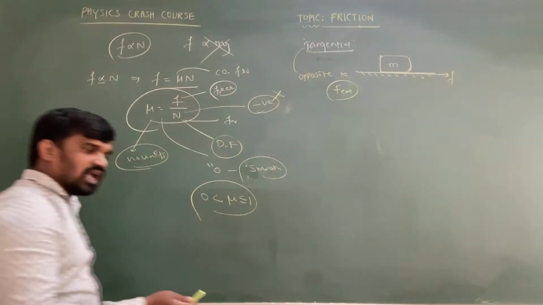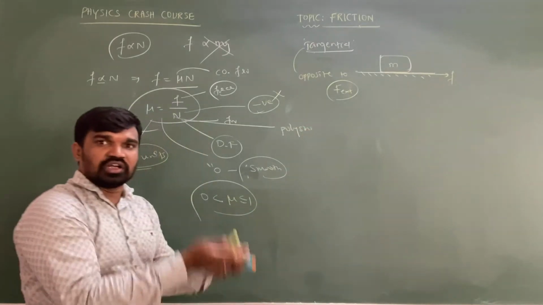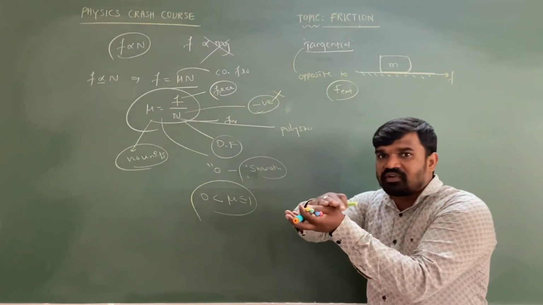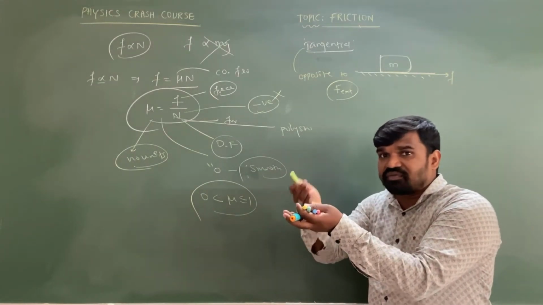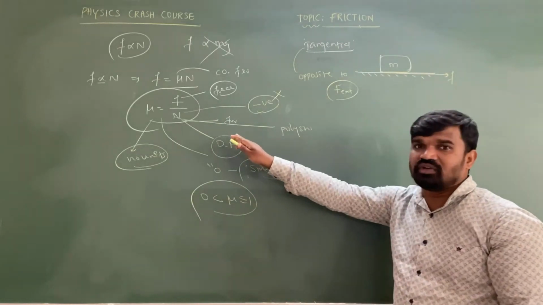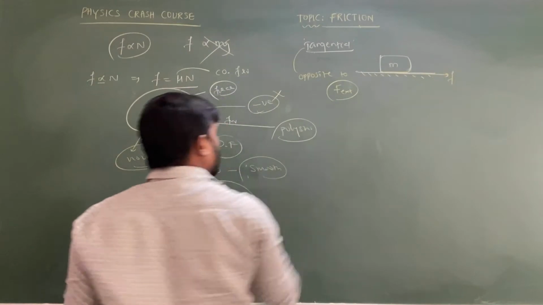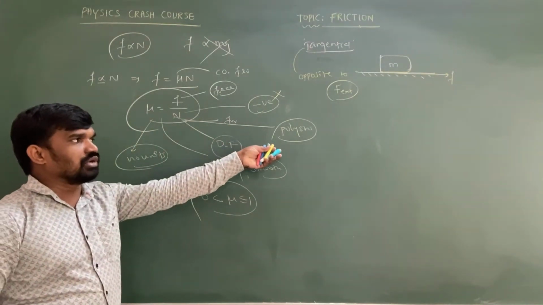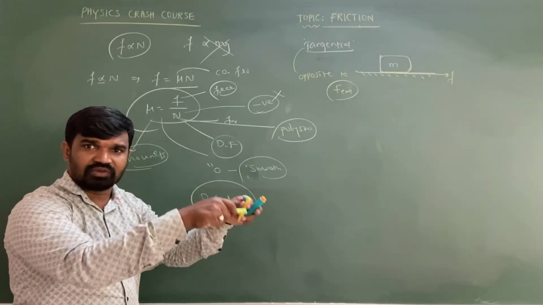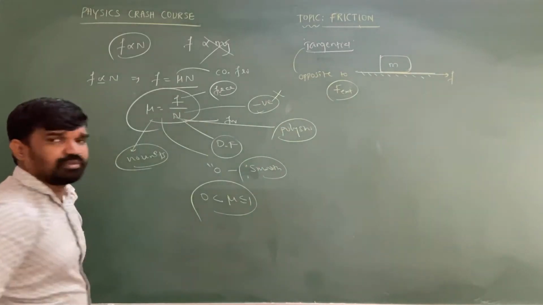Another important point: for highly polished surfaces, the more you polish, the more friction is generated. Most people think that if you polish the surface it becomes very smooth and the friction becomes zero. That is absolutely wrong. The frictional force between two surfaces is increased by polishing the surface more and more. That is why, while constructing houses, people polish the marbles that are fixed in the floor. So mu is increased by polishing the surface.